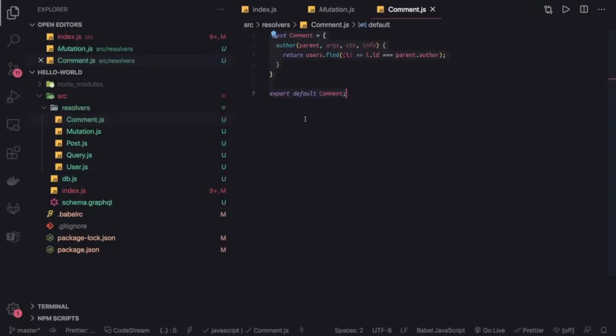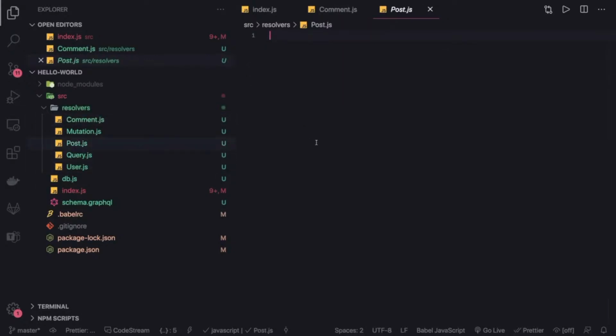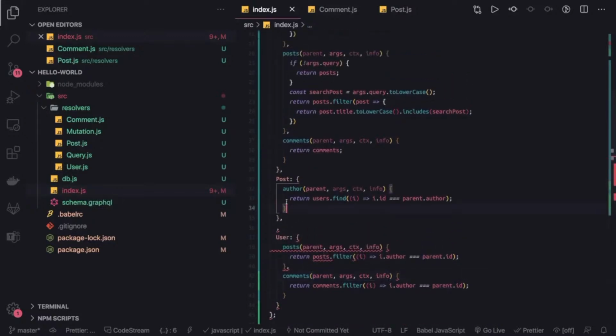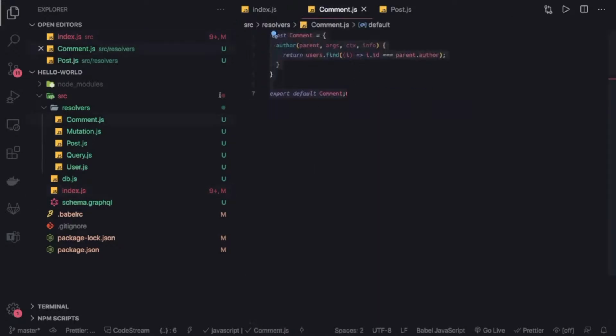Similarly we can put something for the posts. So for the post, if you go to our index.js, we have author and comments. For post, yes, we have author information. Now we will start removing things from the index.js.